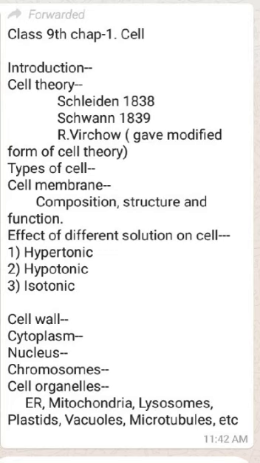The next cell organelle is mitochondria. Mitochondria is a double membranous structure and is called the powerhouse of the cell because cellular respiration takes place in the mitochondria, which produces cellular energy in the form of ATP. ATP is adenosine triphosphate. This energy is used in the cell for different purposes.